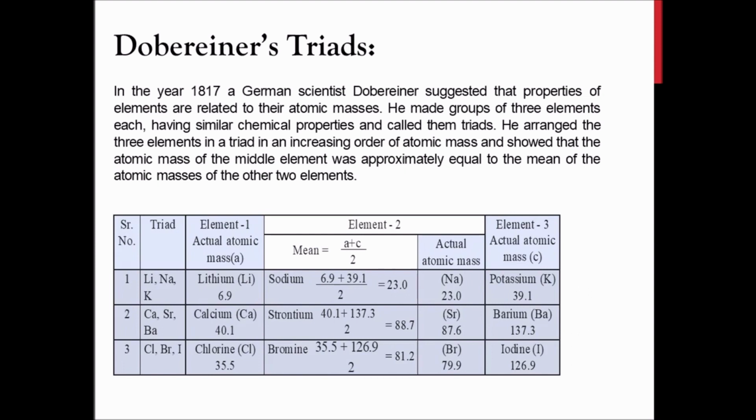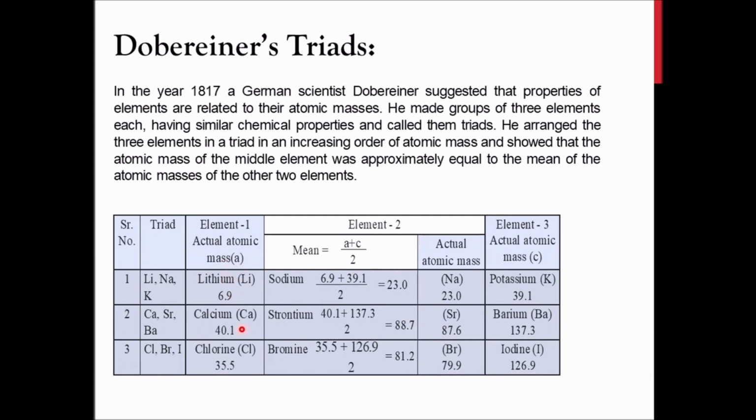Here you will be able to see some examples of triads, where atomic mass was considered as the scale for classification of these elements. The first triad is lithium, sodium and potassium. The second triad consists of calcium, strontium and barium. In the third triad, we have chlorine, bromine and iodine.